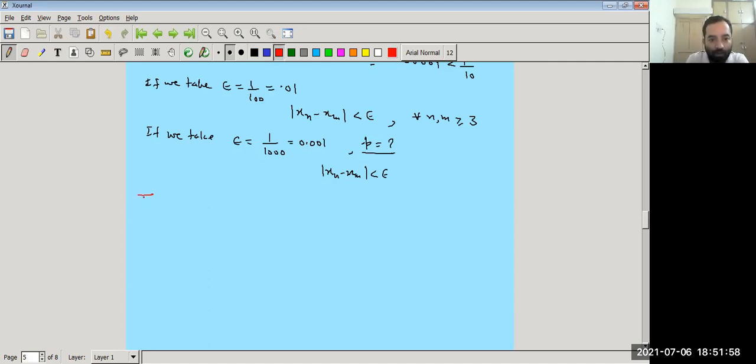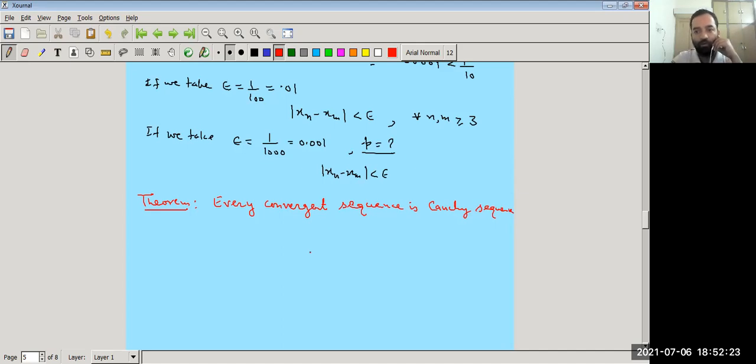Now, theorem: every convergent sequence is a Cauchy sequence.